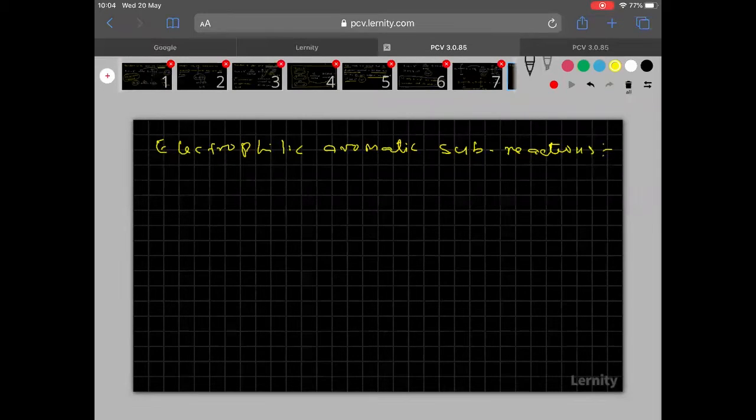Electrophilic aromatic substitution reactions. So what is this electrophilic aromatic substitution?